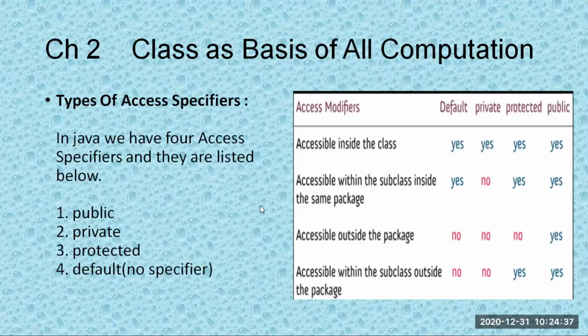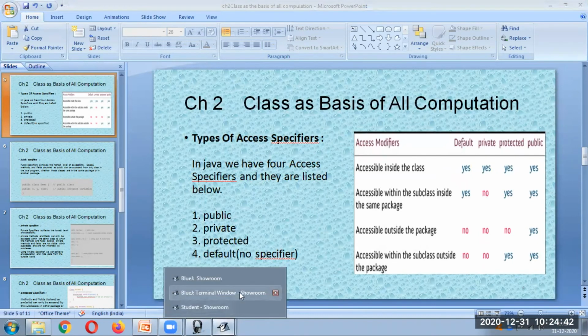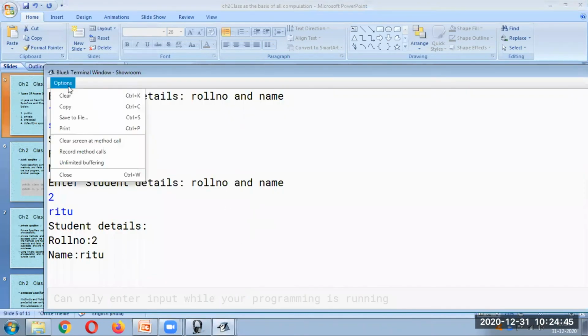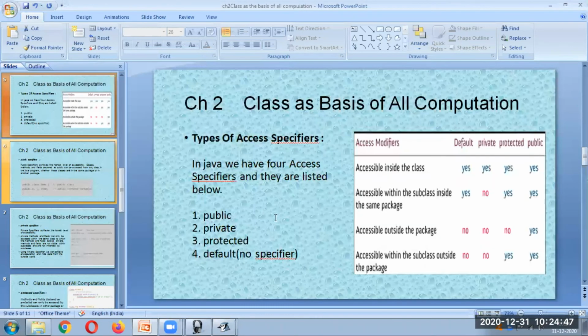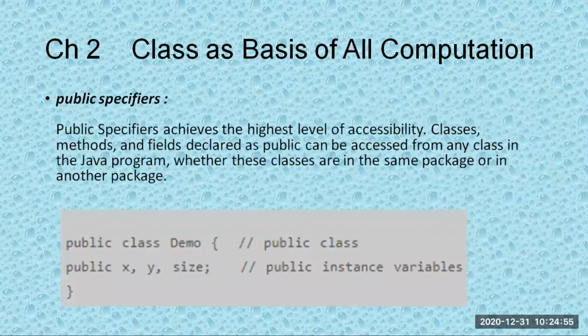Now, what do you mean by this? I'll give you a simple example. As far as the exam is concerned, you simply have to know what these access specifiers are. Only the definition is asked, nothing more than that. When we talk about the public access specifier, it's the highest level of accessibility. If you have to write public in front of your data, you write it before the data type. So public means it is accessible everywhere.